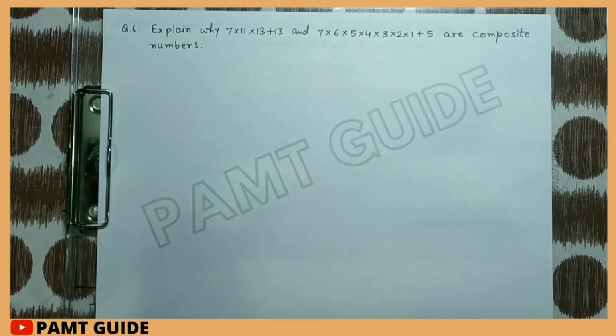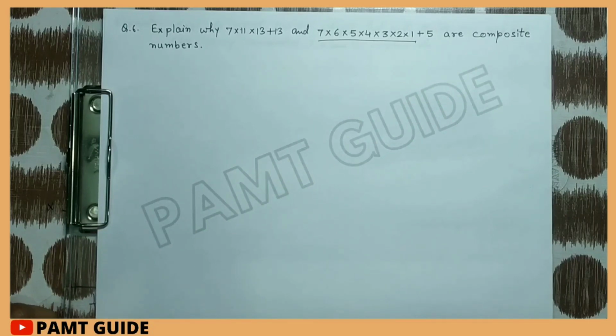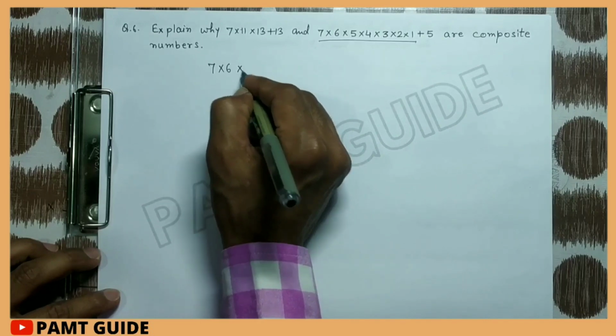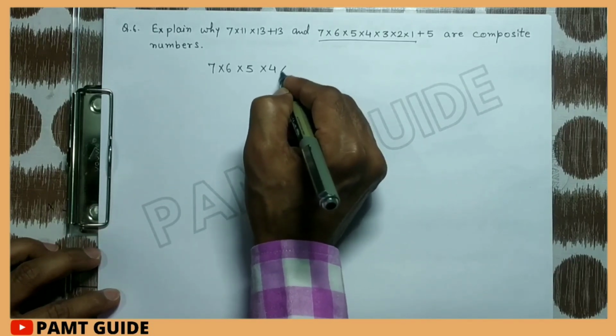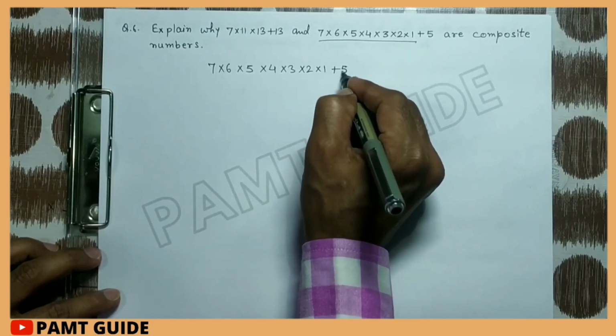Now we go to question number 6, that is: explain why 7 multiplied by 11 multiplied by 13 plus 13 and 7 multiplied by 6 multiplied by 5 multiplied by 4 multiplied by 3 multiplied by 2 multiplied by 1 plus 5 are composite numbers. So we take the second part. 7 multiplied by 6 multiplied by 5 multiplied by 4 multiplied by 3 multiplied by 2 multiplied by 1 plus 5.